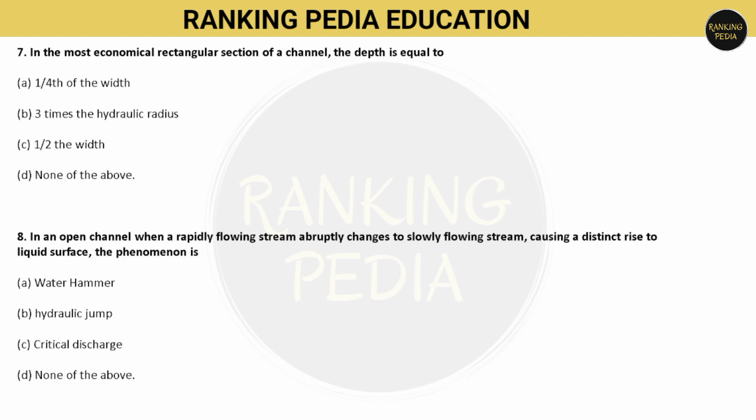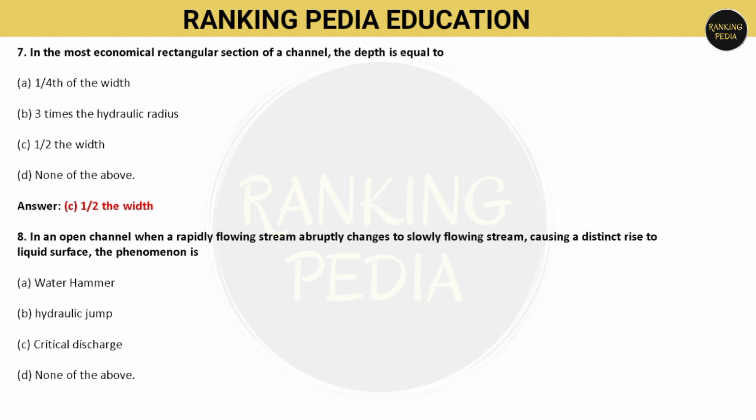Next question is, in the most economical rectangular section of a channel, the depth is equal to: option A, 1/4 of the width; option B, 3 times the hydraulic radius; option C, half of the width; and option D, none of the above. So which is the correct option? In the most economical rectangular section of a channel, the depth is equal to half the width. Option C is correct.